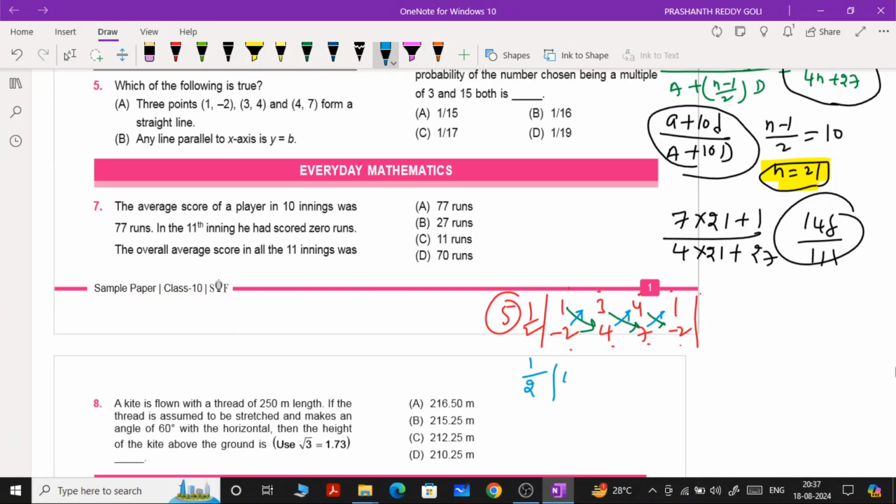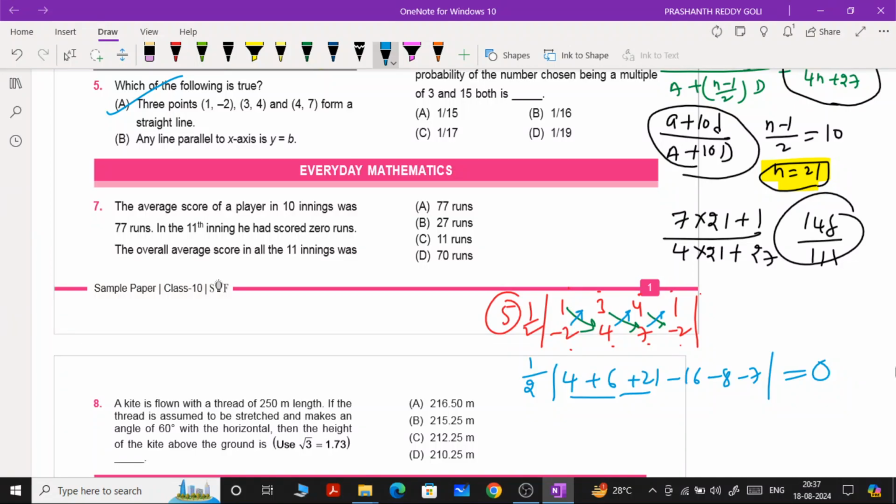Observe here, 1 by 2 into what you are getting? 4 plus 6. You are getting plus 21 minus 16 minus 8 minus 7. So here this is 10, 31 minus 31. Simply what you are getting? 0. 0 means simply what we can say? Yes, with the given 3 points we can form collinear points.